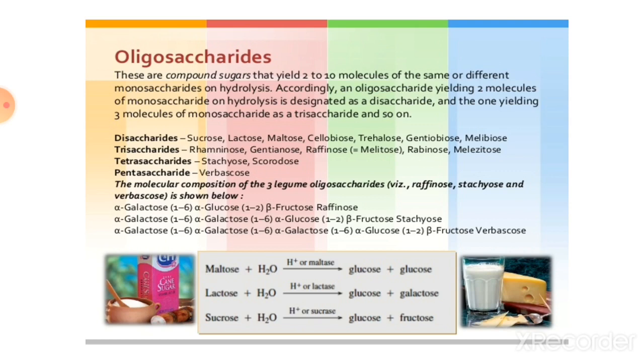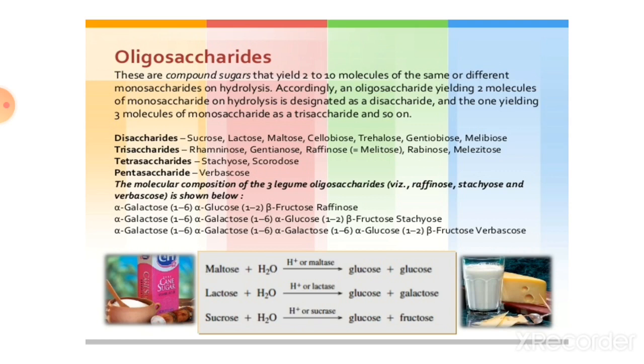Now see the classification of oligosaccharides as disaccharide, trisaccharide, tetrasaccharide and pentasaccharide. Examples of disaccharides: sucrose, lactose, maltose, cellobiose. These are the most important examples of disaccharides.